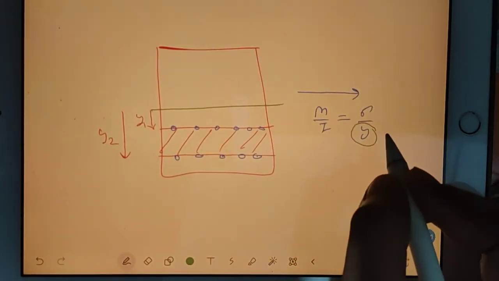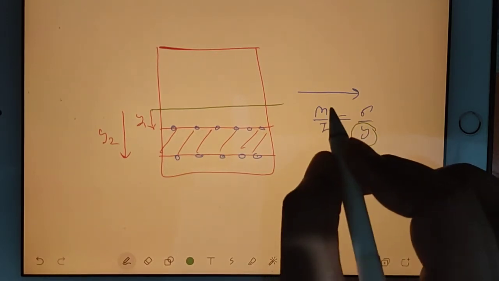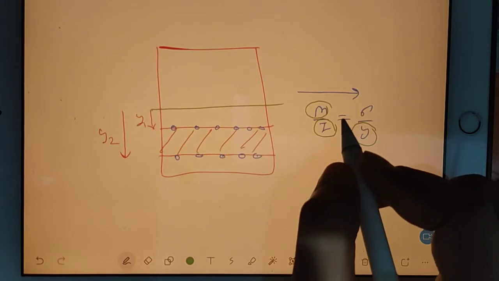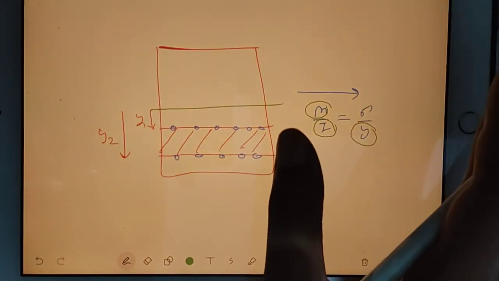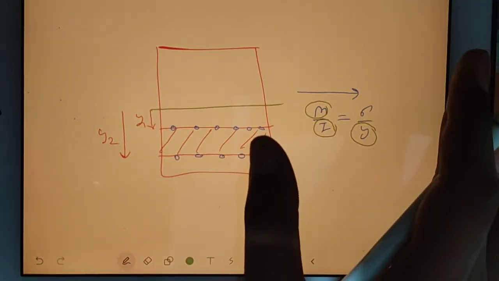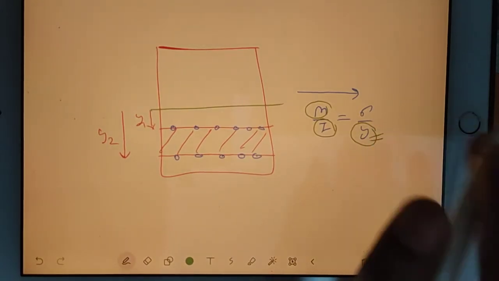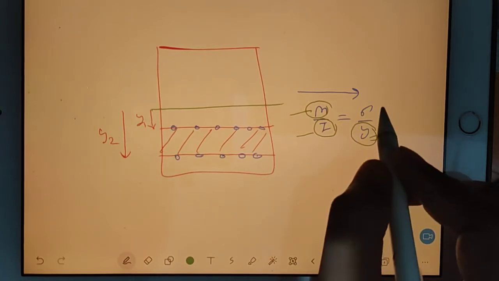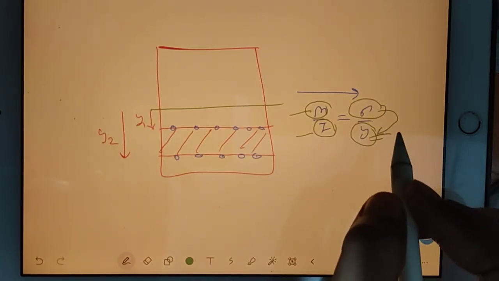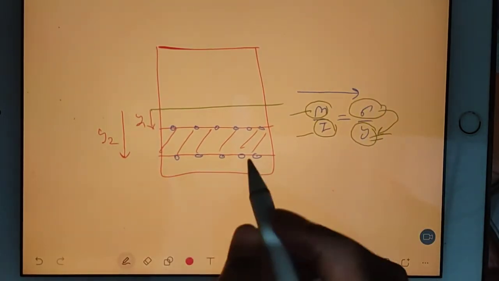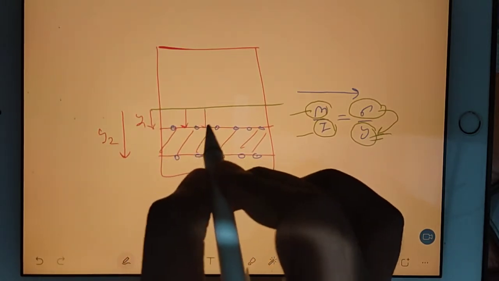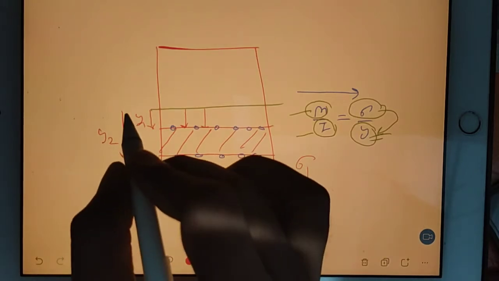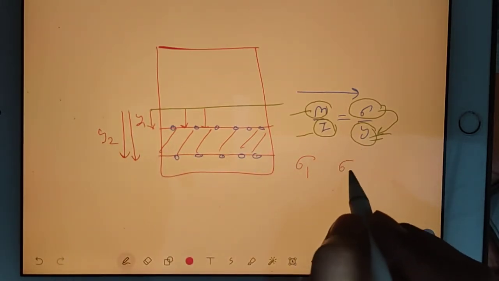By using the flexural equation, you change the y. M you cannot change because M is the loading condition. I you cannot change because I is purely based on that cut cube concept. No matter which fiber you are talking about, I will be constant. So M is constant, I is constant. Sigma you have to find out according to y. If you substitute this much gap, you will get sigma 1. And if you substitute this much gap, you will get sigma 2.